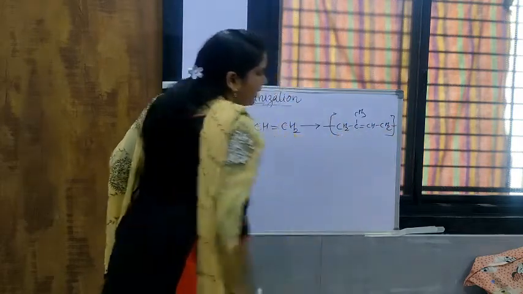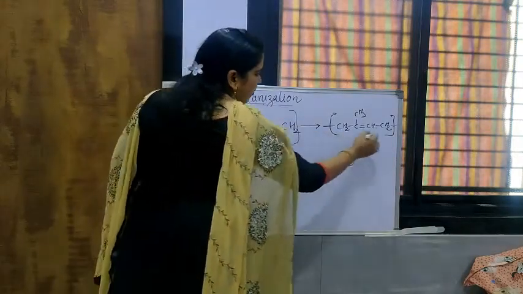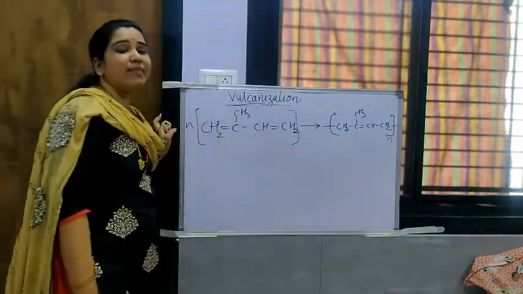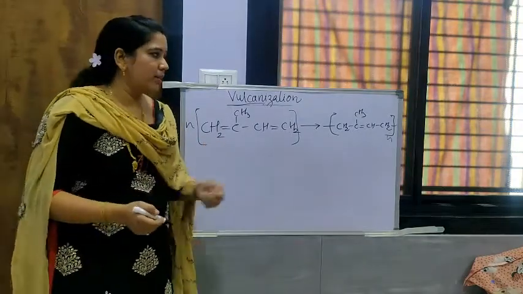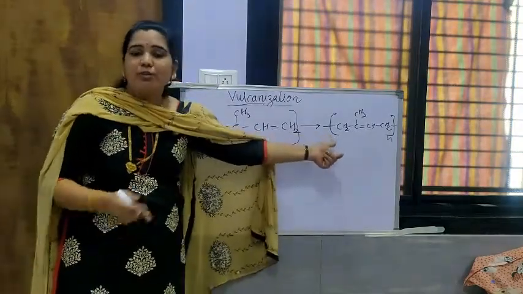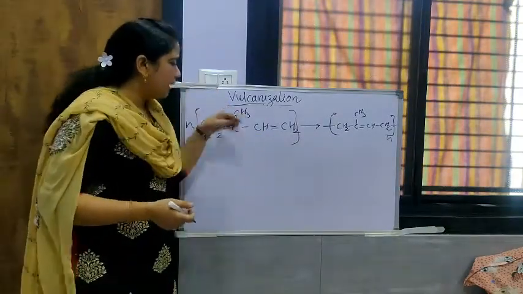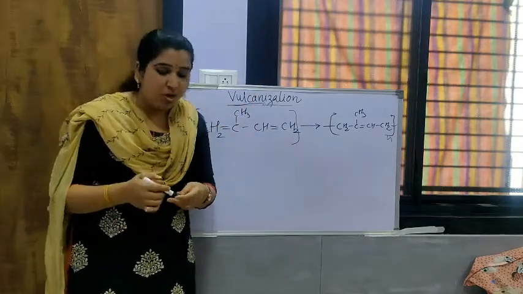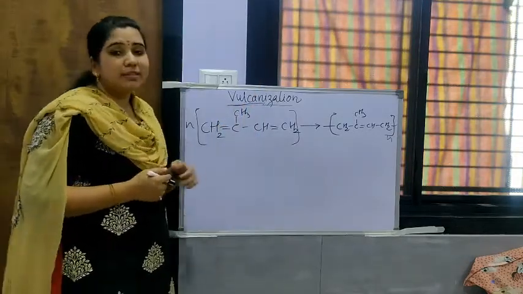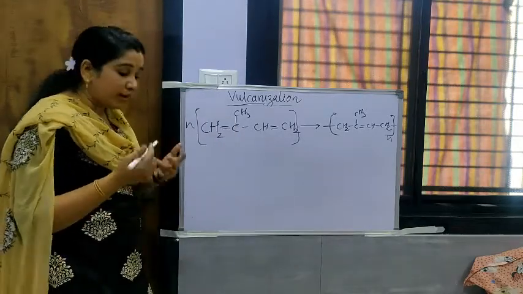As we have an idea about polymerization, such a process of polymerization occurs with a degree of polymerization n, meaning n number of molecules are there, and when these molecules are formed, they are particularly the cis isomer. That means all these CH3 groups are found on the same side of the polyisoprene. This polyisoprene is found in the coiled state, we know this. Now how does the process of vulcanization occur?